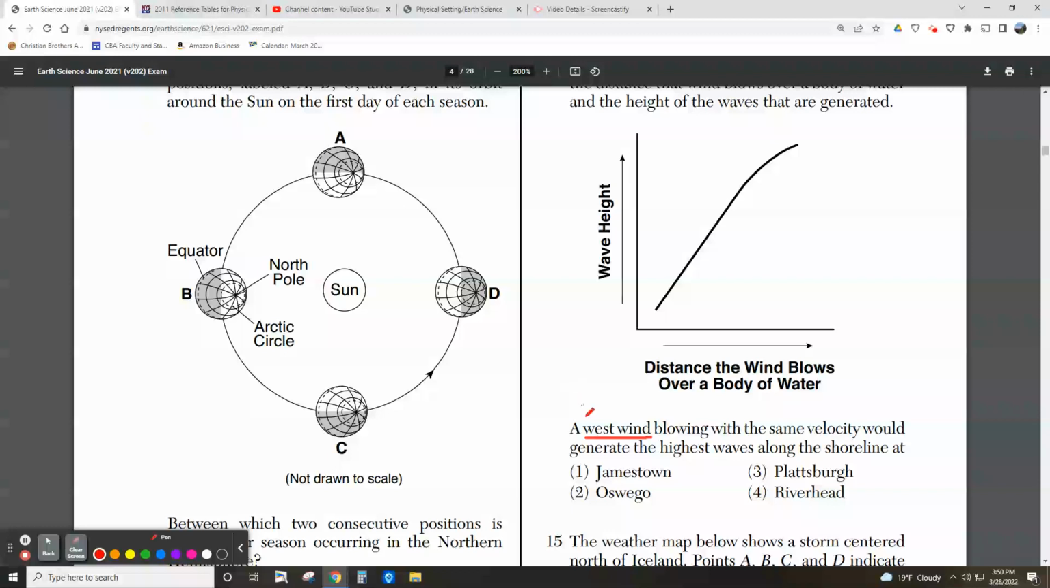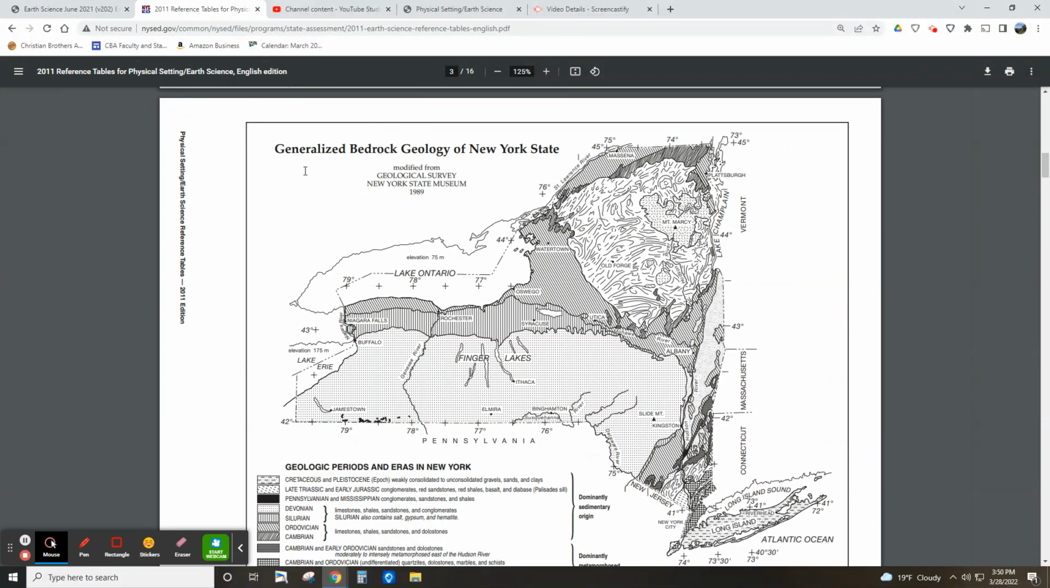And so this is really a reference table question, finding these places and understanding which ones are going to get affected by the wind being on a large body of water. So I'm going to go to your reference table, and specifically page 3 has locations in New York State. So the four locations were Jamestown, which is right here, Oswego, Plattsburgh, and Riverhead, which is on Long Island. So let's start with Jamestown. Is a west wind going to affect it?